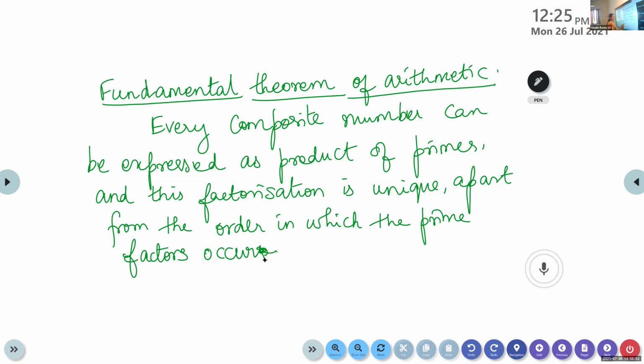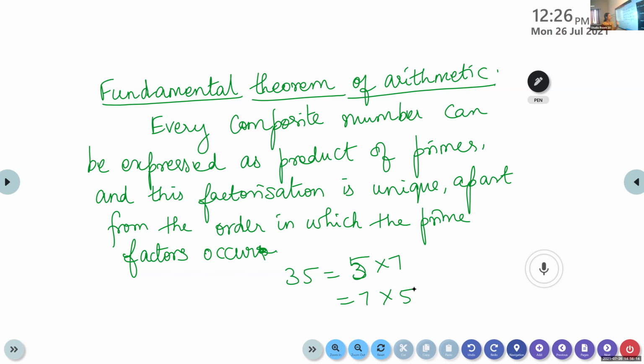For example, if you take 32 when you prime factorize, only 2s you'll get. You take 35, if you prime factorize it, it is 5 into 7 or 7 into 5, isn't it? Only the order will be changed. But look at this, only 5 and 7, no other number is there.